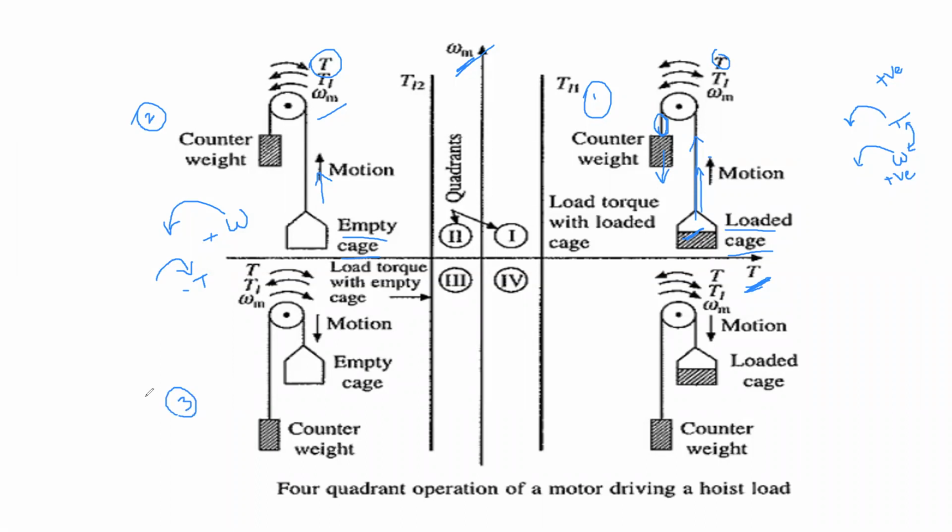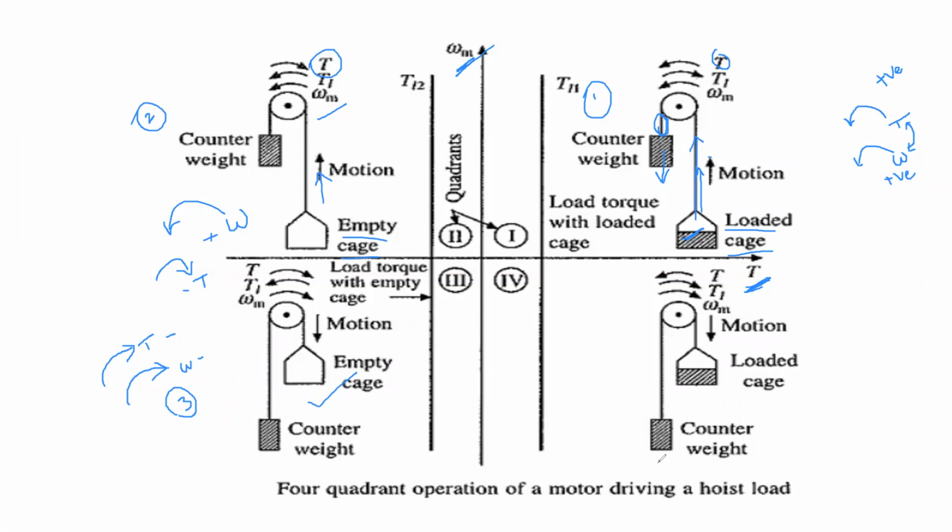Again, the speed is in clockwise direction, and in order to move this empty cage from top level to bottom level, the applied torque is also going to be in anti-clockwise direction. Torque and speed are both in anti-clockwise direction. So for both, the torque and speed are in negative direction. That's why it is operating in quadrant 3.